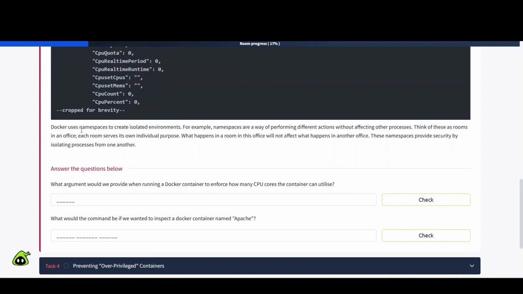Let's see here. Docker uses namespaces to create isolated environments. For example, namespaces are a way of performing different actions without affecting other processes. Think of these as rooms in an office. Each room serves its own individual purpose. What happens in a room in this office will not affect what happens in another room. These namespaces provide security by isolating processes from one another. Interesting.